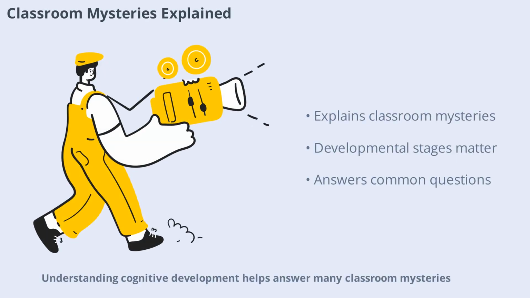Understanding cognitive development helps answer many classroom mysteries. For example, why can a 4-year-old believe in magic? Why do some children struggle with multi-step instructions? Why can some children read words but not understand their meaning? These questions often have answers rooted in the stages of brain development.